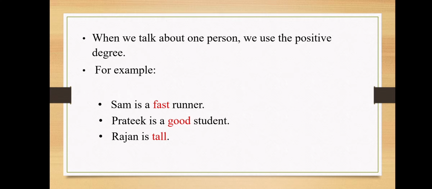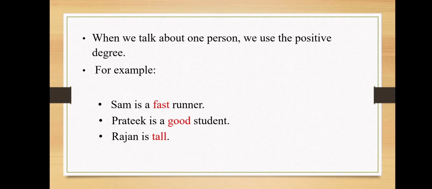For example, Sam is a fast runner, so we are talking about one person. Pratik is a good student. Rajan is tall. So you can see that in each example, we are talking about one person. So whenever we talk about one person, we will use positive degree.